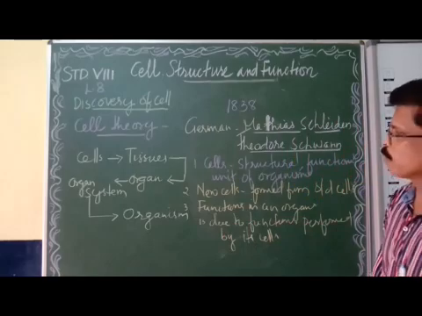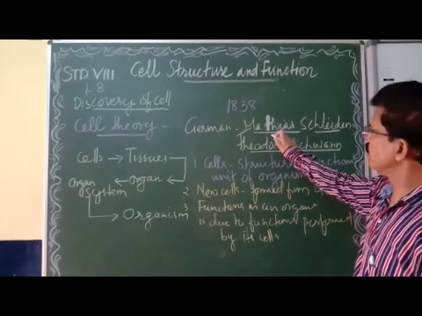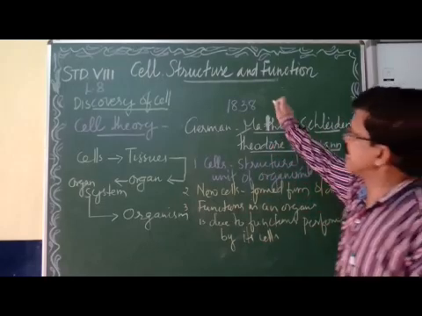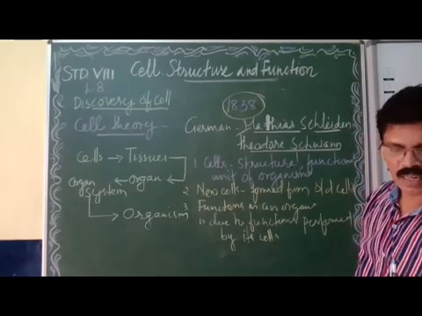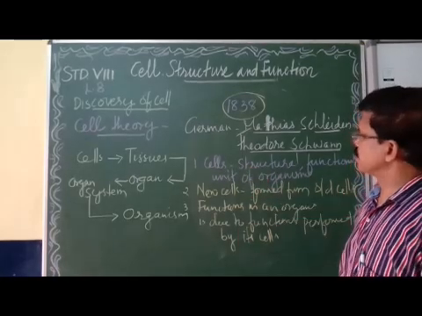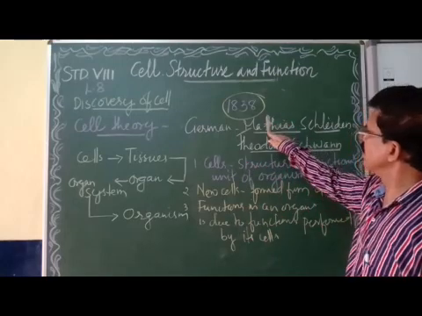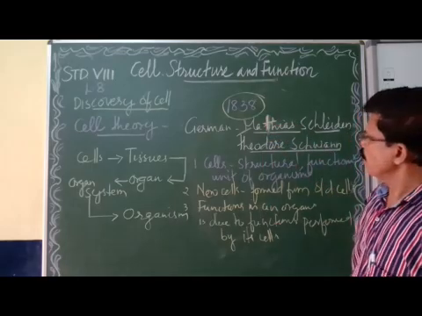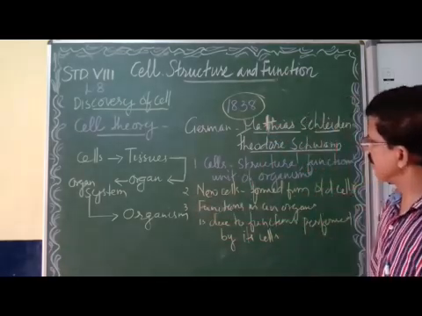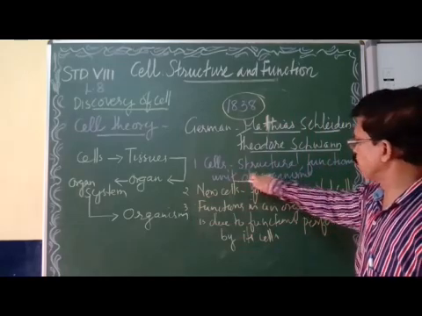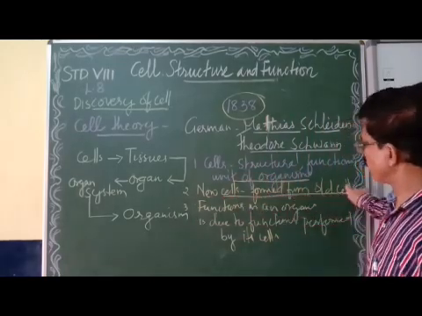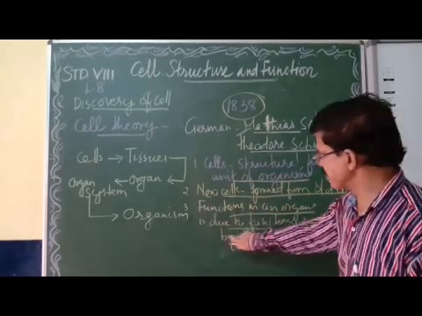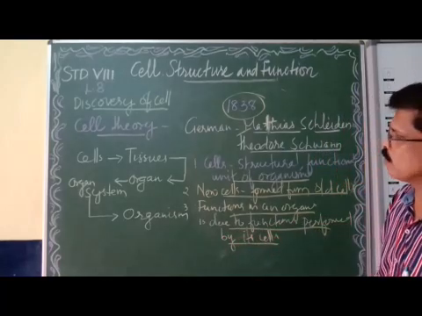So what are the three important points of the cell theory? Who introduced the cell theory? Matthias Schleiden and Theodor Schwann, in 1838. They are the German scientists. The three important points of the cell theory: cells are the structural and functional unit of organisms. New cells are formed from the old cells. The functions in an organism are due to the functions performed by its cells. These are the main three concepts of cell theory.